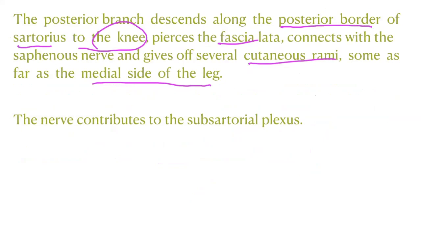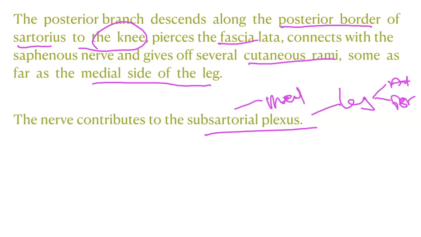The nerve contributes to the subsartorial plexus. So the medial side of the leg is supplied by the anterior and posterior divisions of the medial cutaneous nerve of the thigh, of the anterior division of the femoral nerve, right?